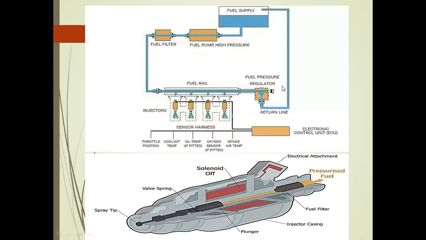idle speed motors. What is the purpose of the idle speed motor? When the vehicle is running in idle condition, the vehicle is stopped at the signal. At that time the entire unit is stopped, and the idle motor is stopped so that only a small amount of fuel enters the combustion chamber in the idle cycle. After that, if you go to the cruise condition, all the units will be operating.